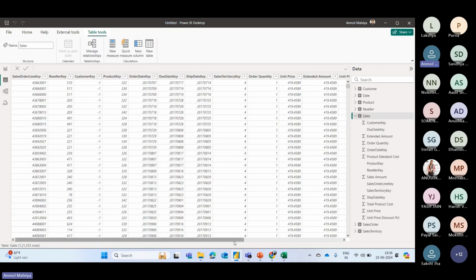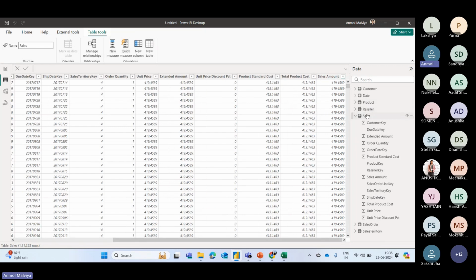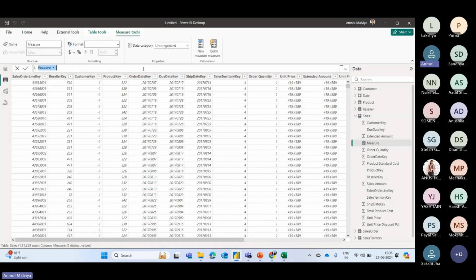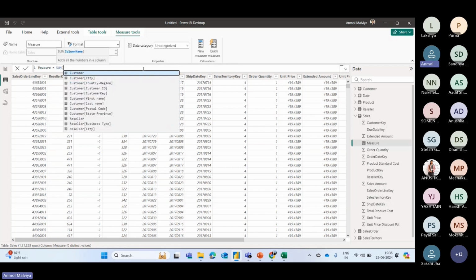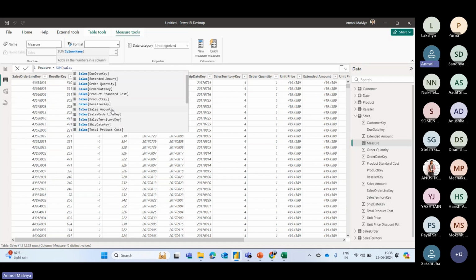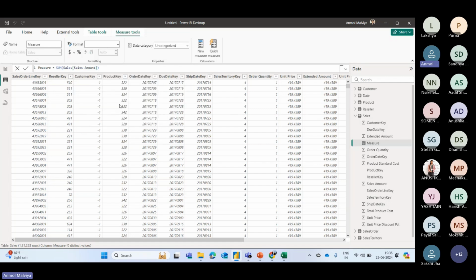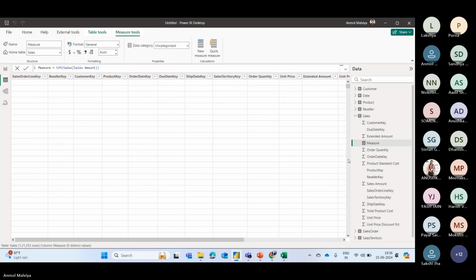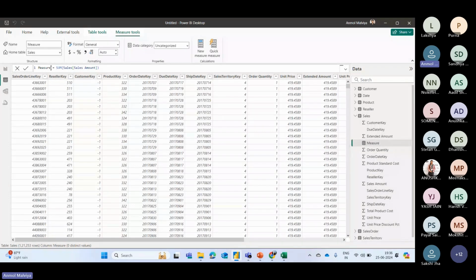Now let's say I want to get this total sales amount. So I can simply right click on the table name and click on new measure, or on the top you can also see we are getting the option for new measure. So we can simply click on it and then you can write the text formula. You simply have to enter the formula SUM and then the column name. First the table name will appear and then in the square brackets you can see the column names are available. So you can click on it and simply click on OK. This will create a new measure. Let's name it total sales.